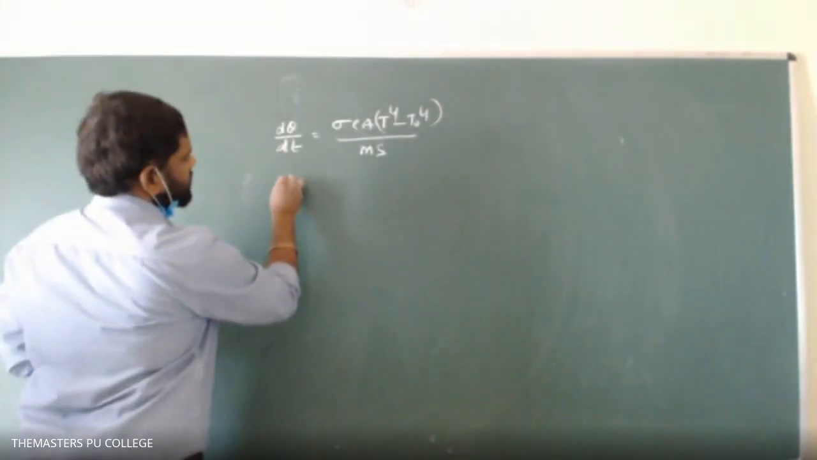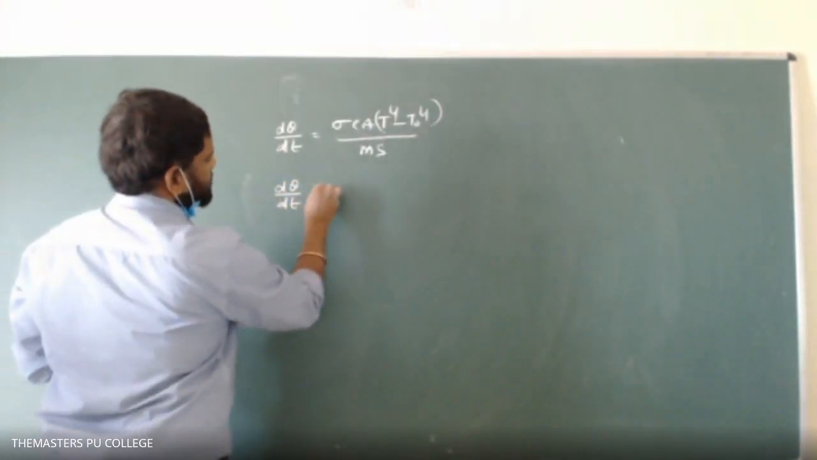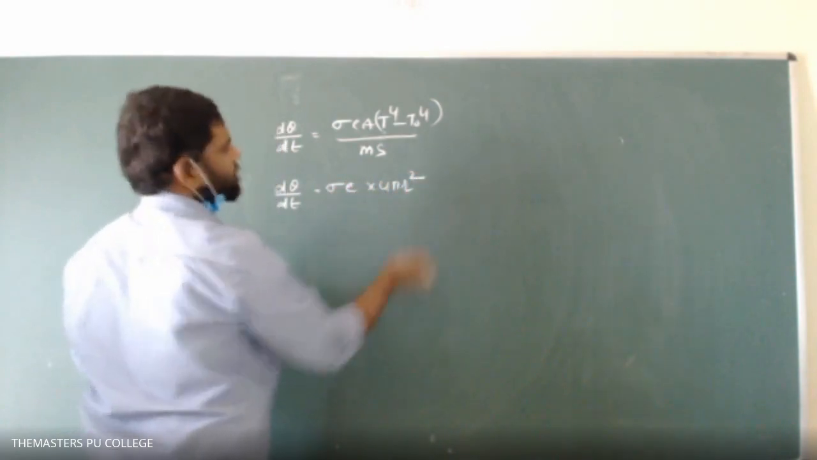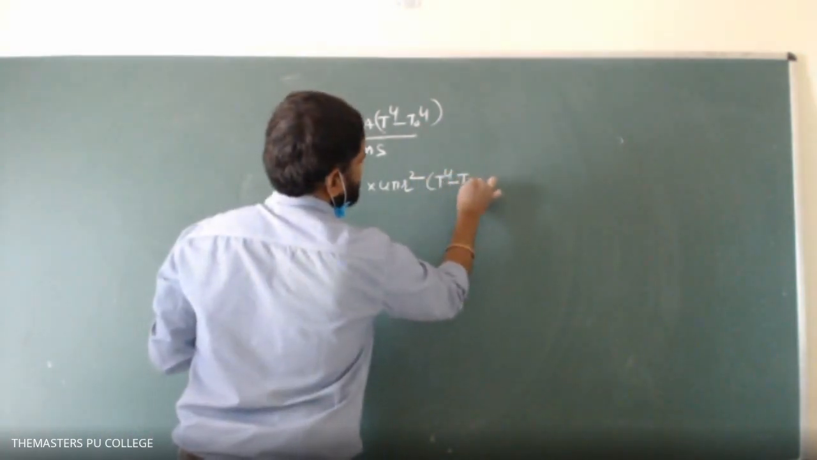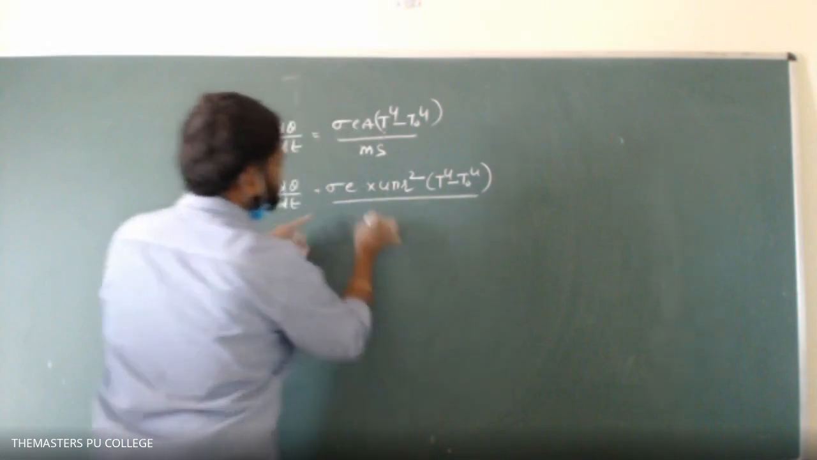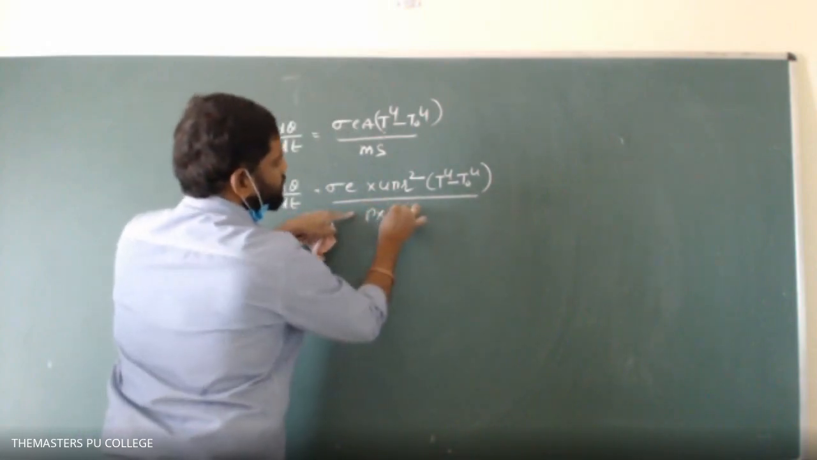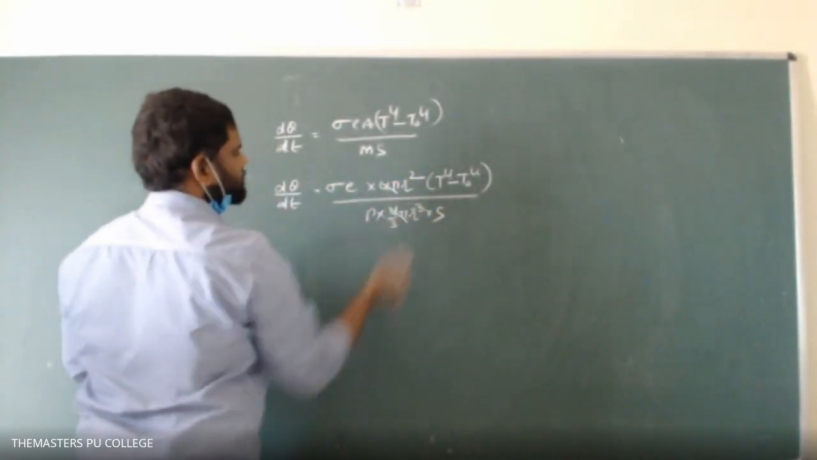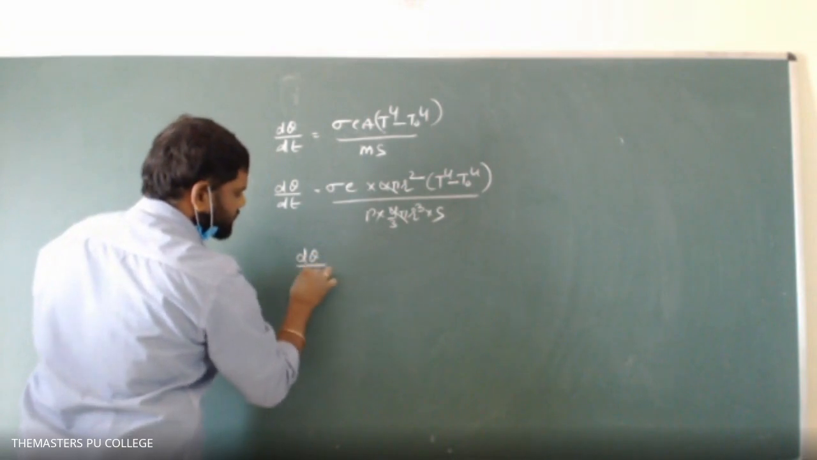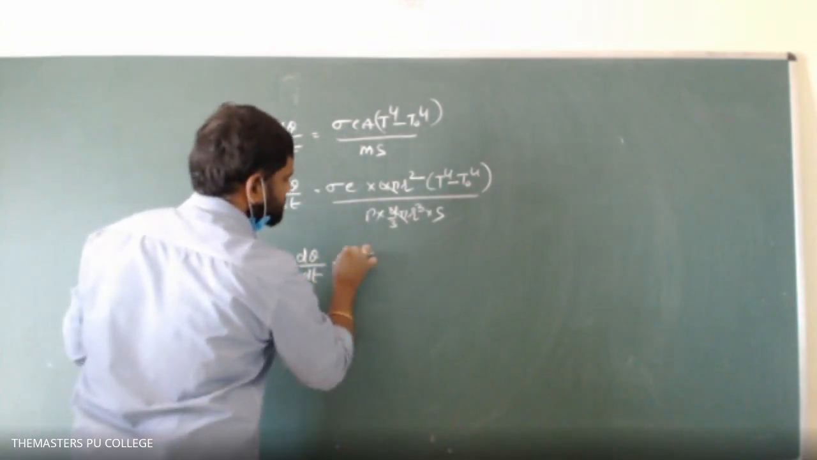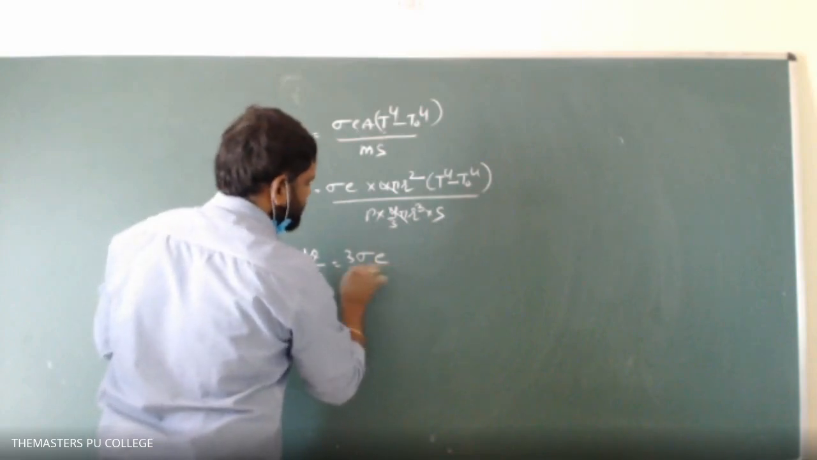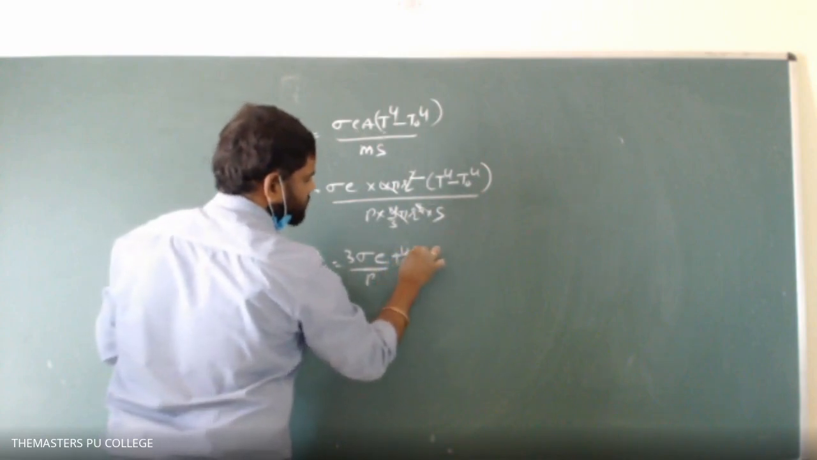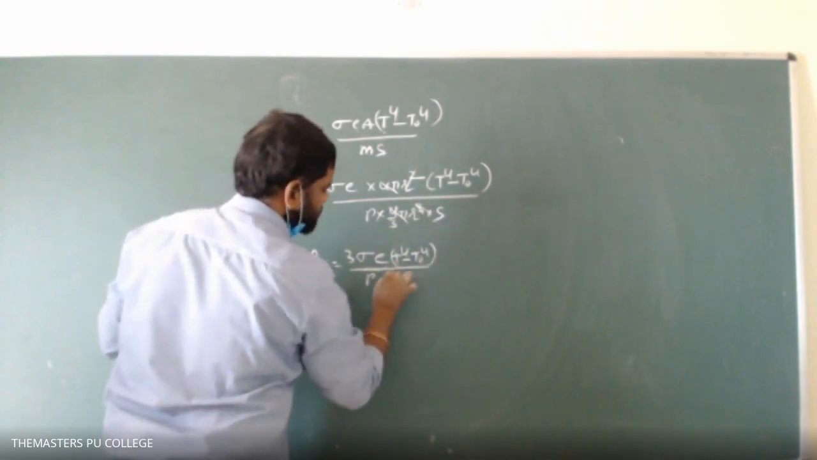So d theta by dt equals sigma E into A, which is 4 pi r square, into T to the power of 4 minus T naught to the power of 4, divided by mass, which is density into volume. Volume can be written as 4 by 3 pi r cube, into s. This 4 pi gets cancelled. Then d theta upon dt equals 3 sigma E divided by rho s, and here r square by r cube gets cancelled, into T power 4 minus T naught to the power of 4 divided by r.